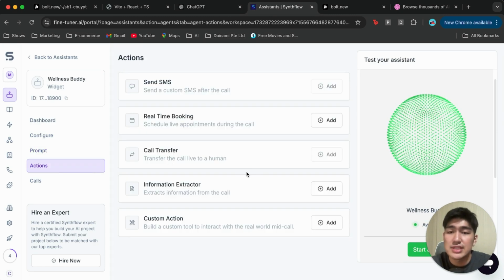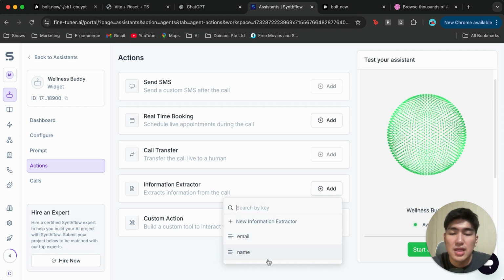The last thing we want to do is to add in an information extractor, right? Because we asked for the name and the email for lead generation. We want to be able to extract that information later on in our call logs, right? And so we're going to add in a new information extractor, and I've created two earlier on, so you can take a look at how I've created them, where one is for email and one is for name. So let's take a look at the one for email.